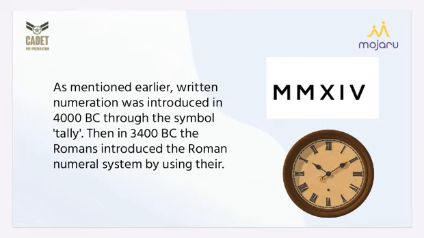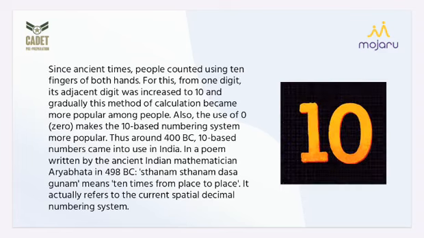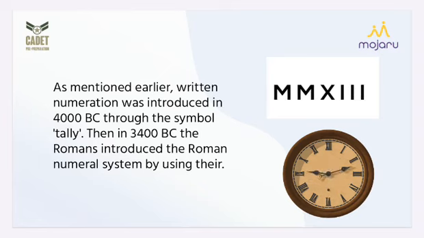As mentioned earlier, written numeration was introduced in 4000 BC through the symbol tally. Then in 3400 BC, the Romans introduced the Roman numeral system by using their letters. Like we can see that using Roman letters, they started to express numerical numbers, and nowadays in various clocks we can see that.